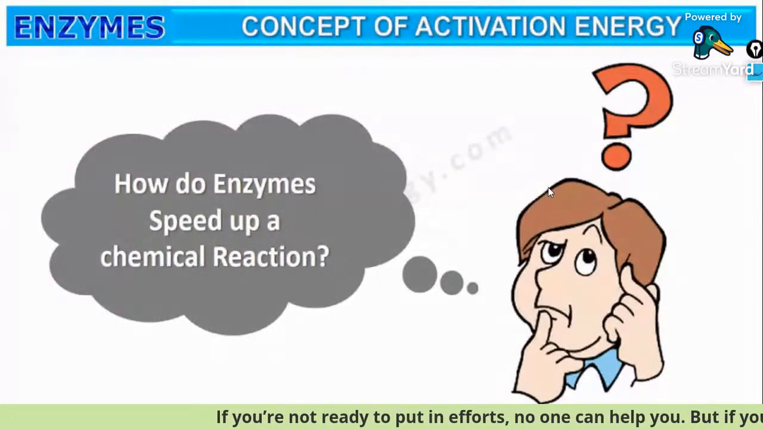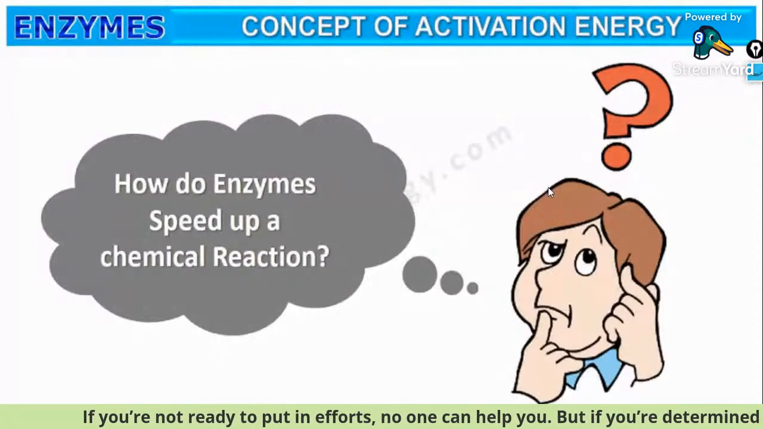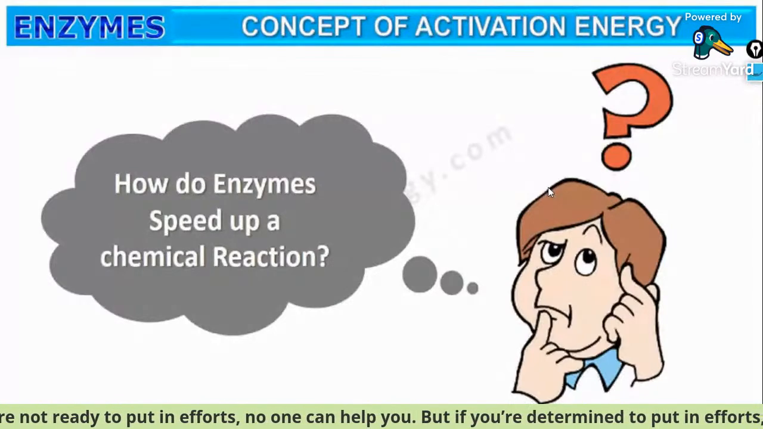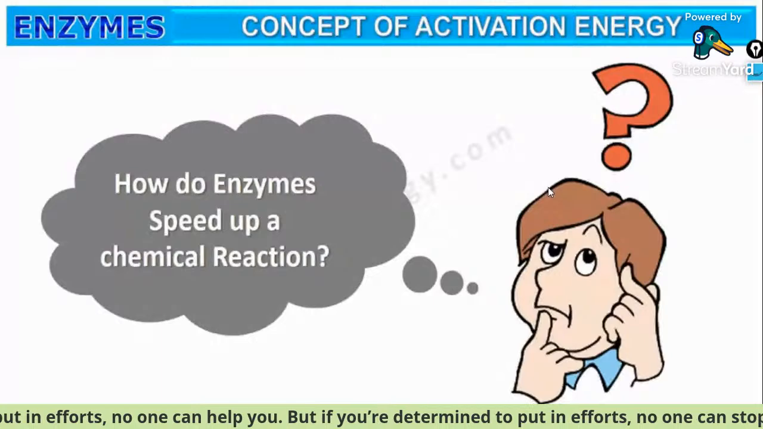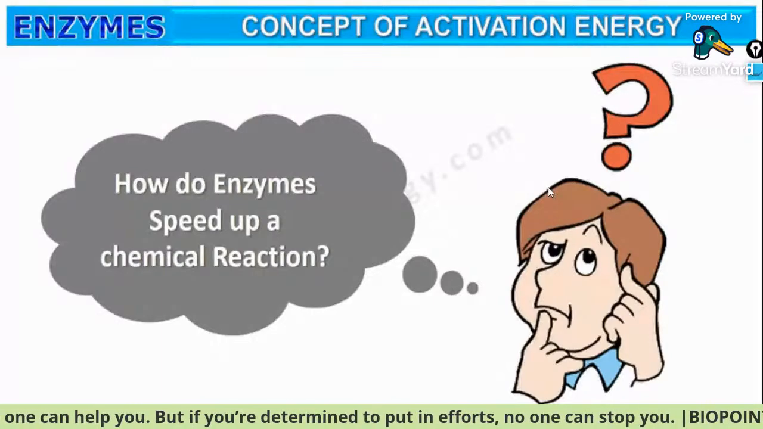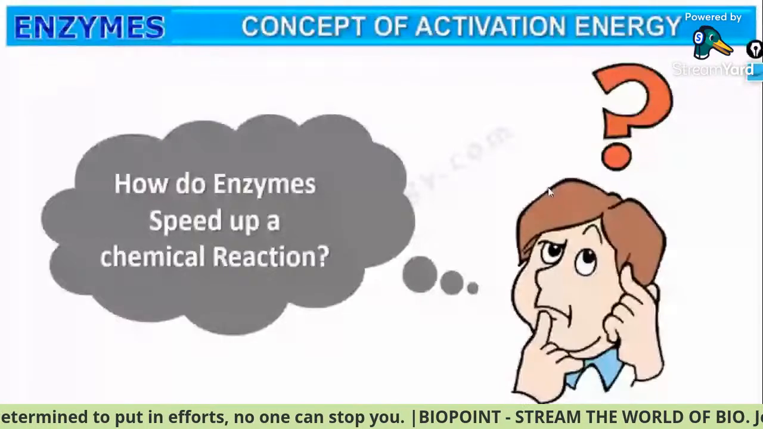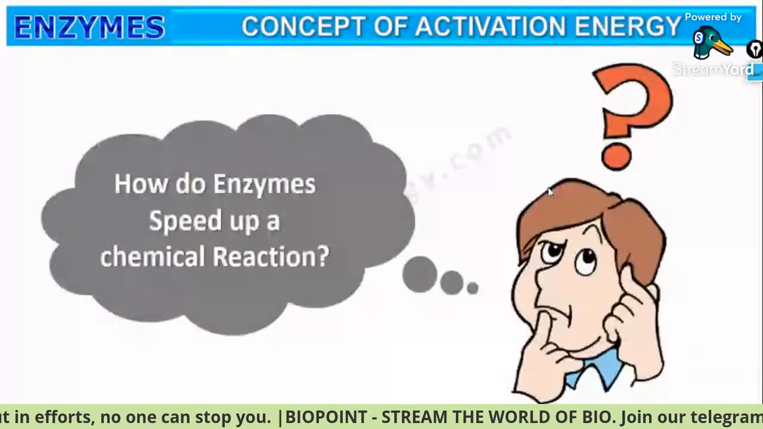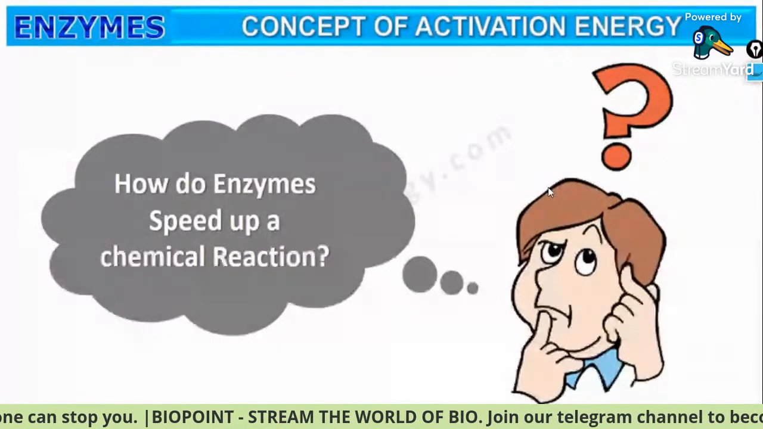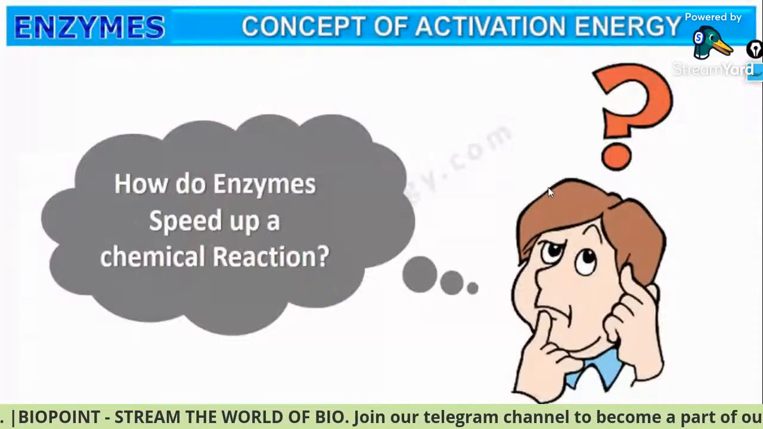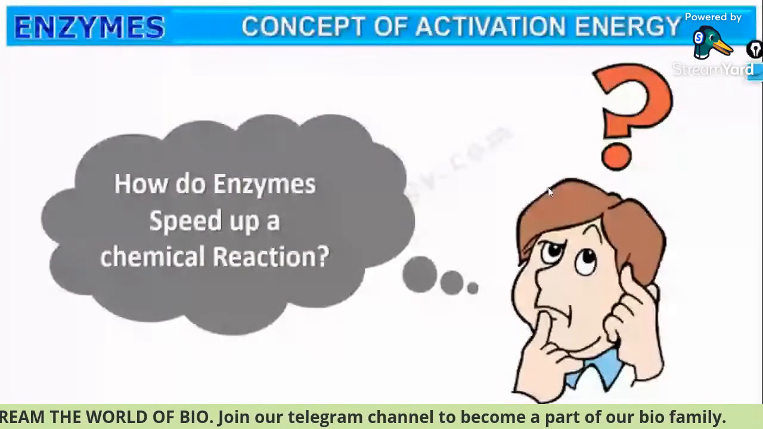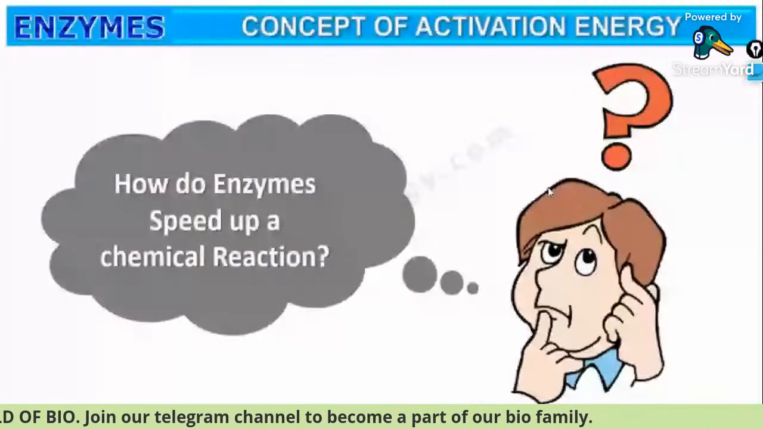And how do enzymes speed up a chemical reaction? You know that enzymes are biological catalysts. In chemistry, you have studied that a catalyst accelerates a chemical reaction, right? A catalyst speeds up a chemical reaction, right? So we have to understand, just in a brief way, how these catalysts or enzymes accelerate a chemical reaction. We have to understand that, and we will do it in the next class.